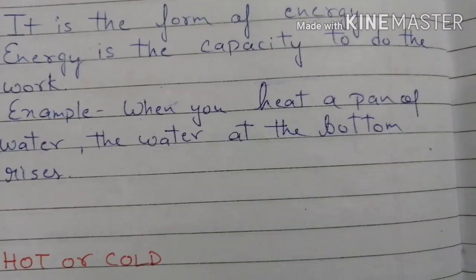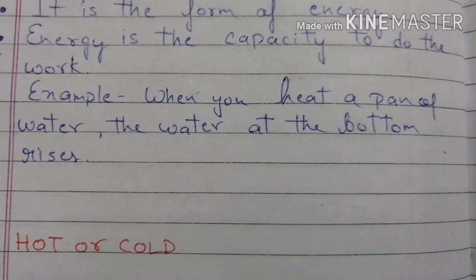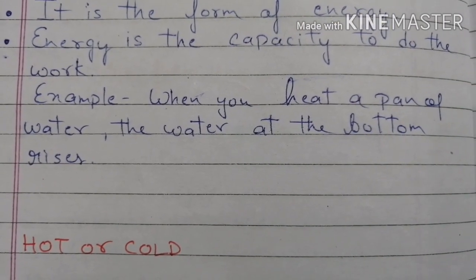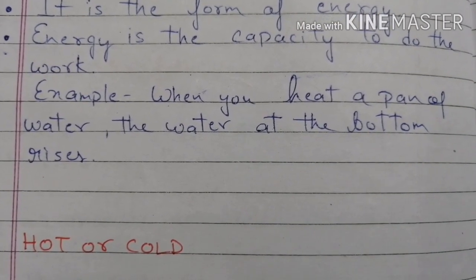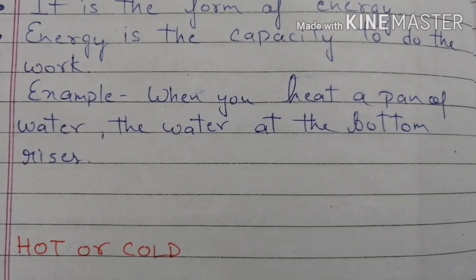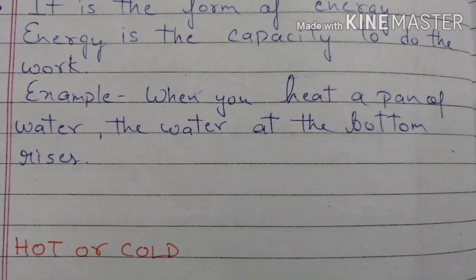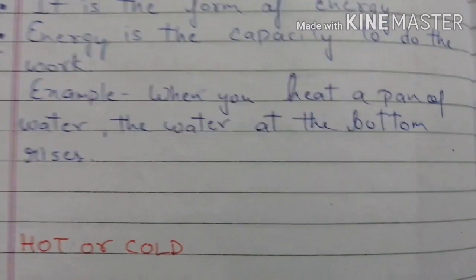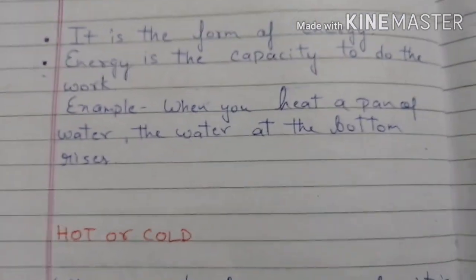Example, when you heat a pan of water, the water at the bottom rises. So what makes the water rise? It is the heat energy. It gives energy to do the work. So this is work only. Water at the bottom of the pan is rising. This is because of heat energy.